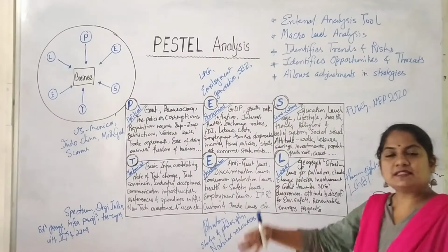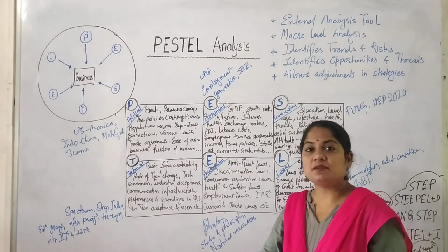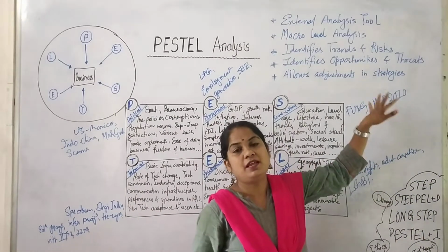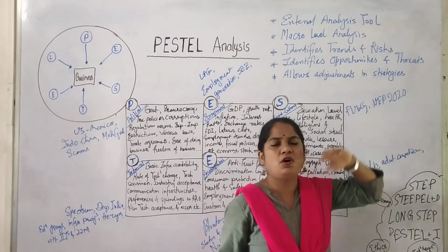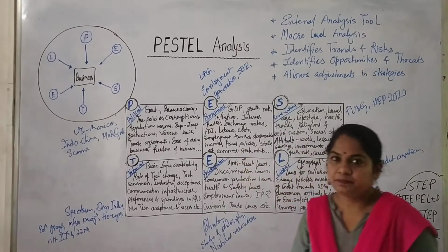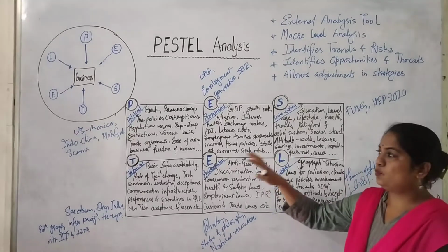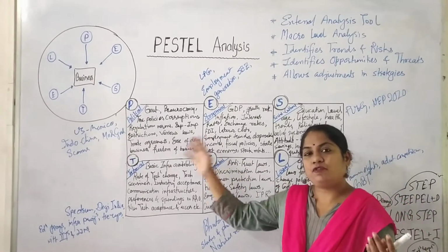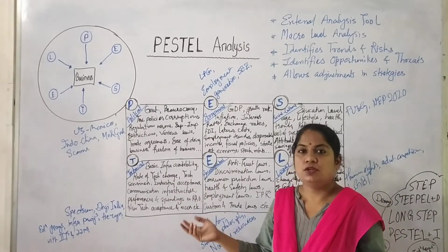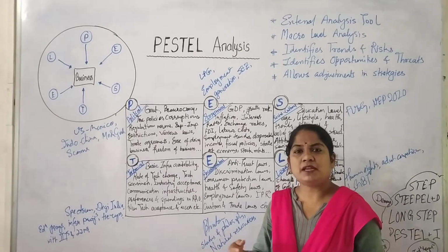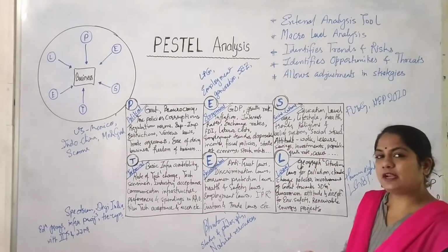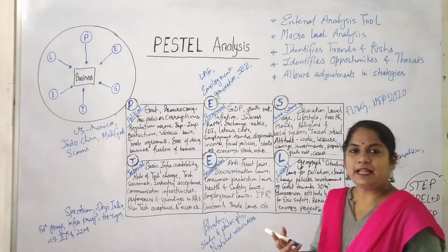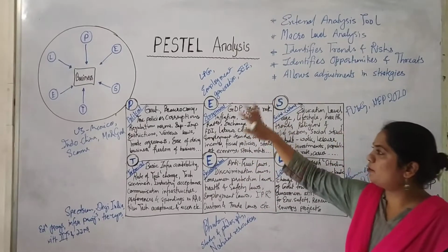And once these are identified, it is the manager's decision to take the necessary steps to make certain adjustments in their strategies or change the strategies accordingly. So this is how it helps. So you will ask, what after identifying these factors? These factors help the managers to take decisions accordingly. And the right decision at the right time will help the business to materialize the opportunities.